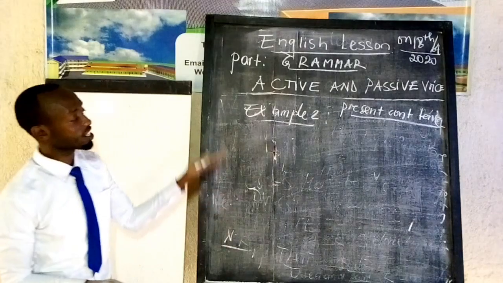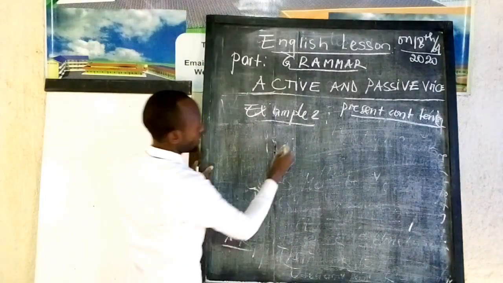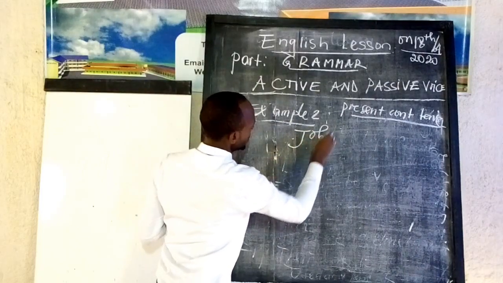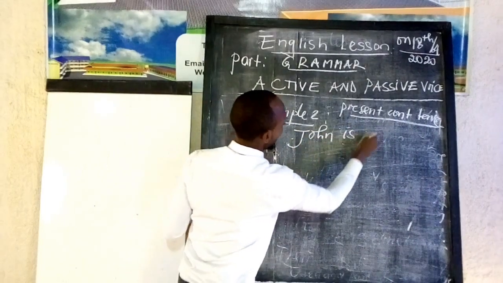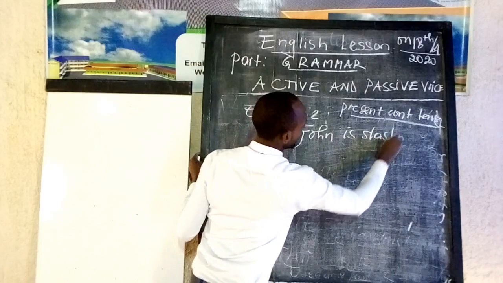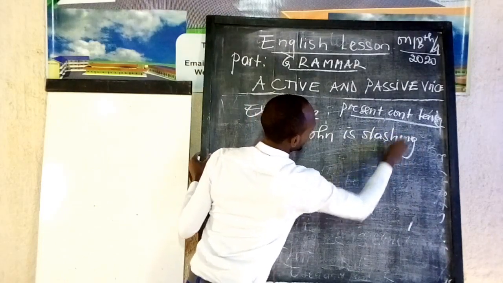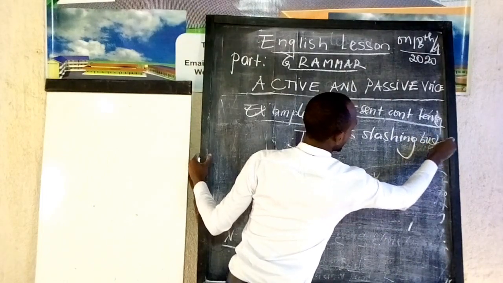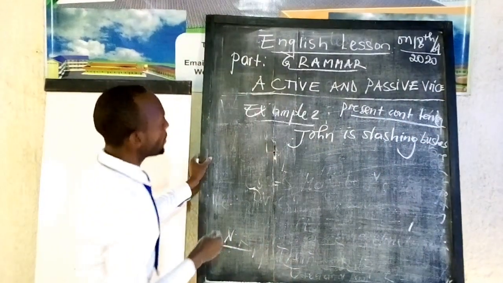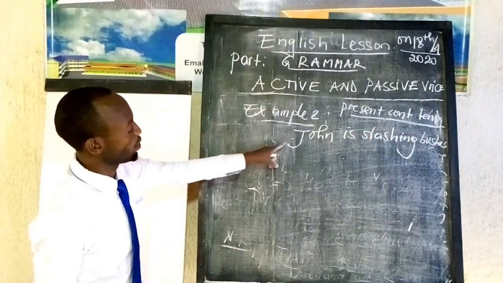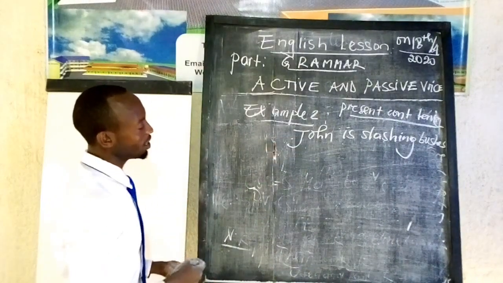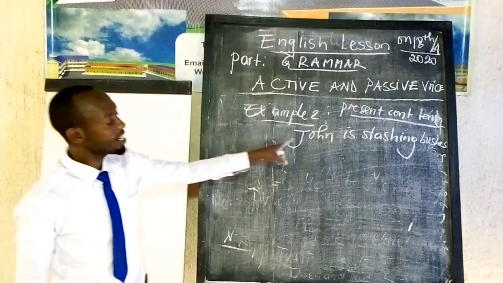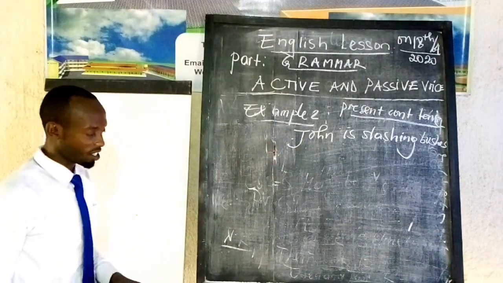You are going to follow the examples I'm going to write. John is slashing bushes. That is the example that I have given you. Now, which things can show you that a sentence is in present continuous tense?